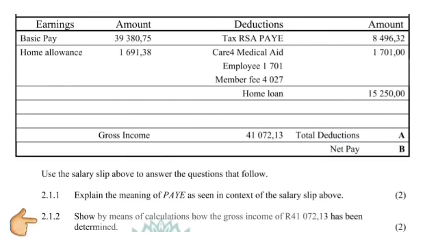Then in 2.1.2 it says show by means of calculation how the gross income of R41,072.13 has been determined. So when you're looking at his earnings there at the top, you're seeing that he had a basic salary of 39,380.75, and to it they add a home allowance of 1,691.38.